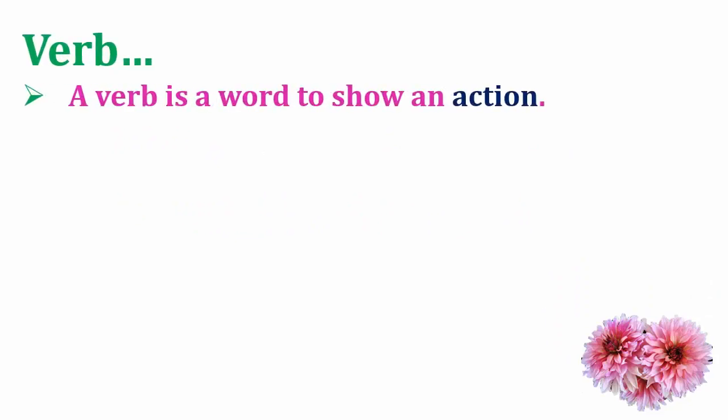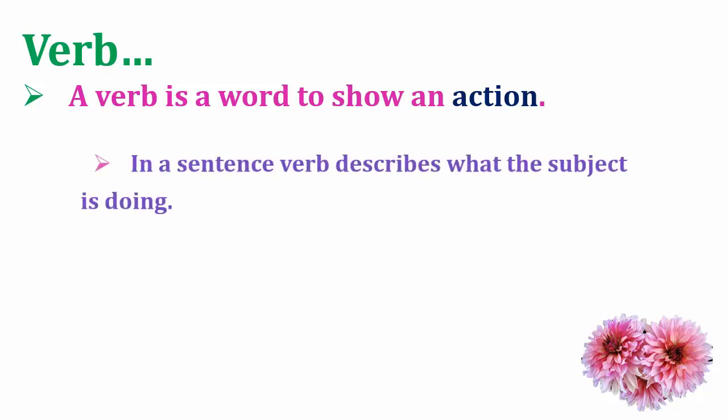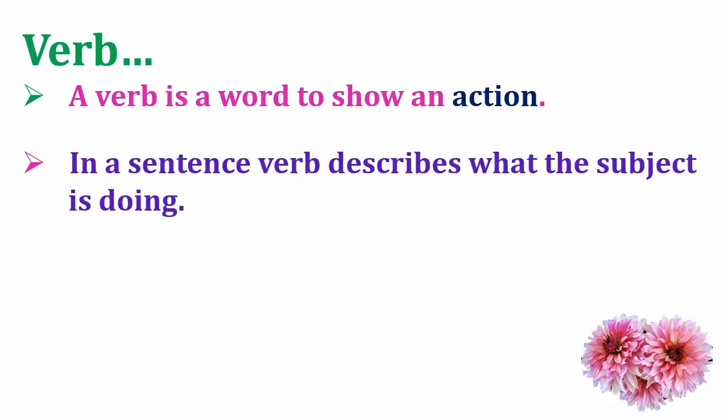A verb is a word to show an action. Means in a sentence a word which is showing an action, that is the verb. In other words, in a sentence verb describes what the subject is doing. The subject is doing, that is the verb.